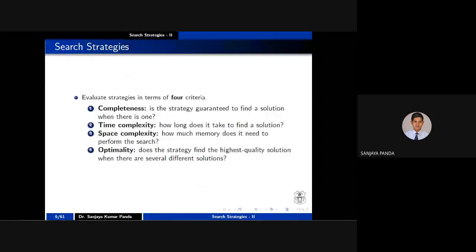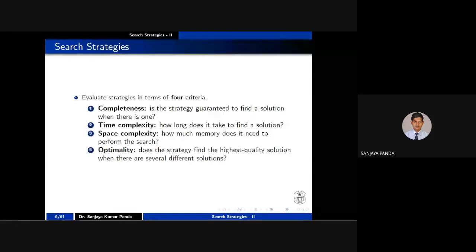Now, these four strategies are already explained, so I'll skip, but let me give one minute to cover them. Completeness property: we have to compare each and every search strategy using these four parameters, or you can say performance measures, as discussed in yesterday's class. Completeness says: is the strategy guaranteed to find a solution when there is one? In a particular problem, not all problems may have a solution, right?